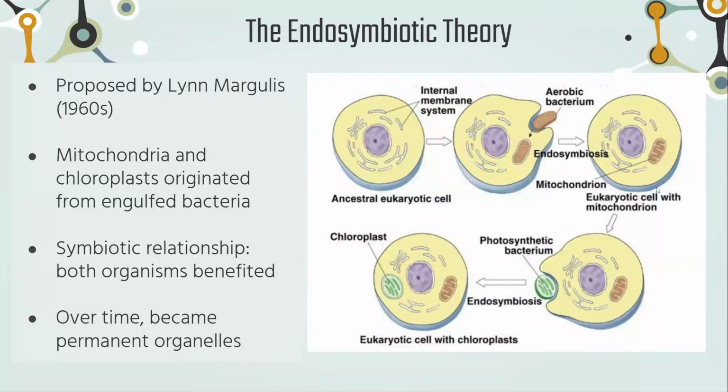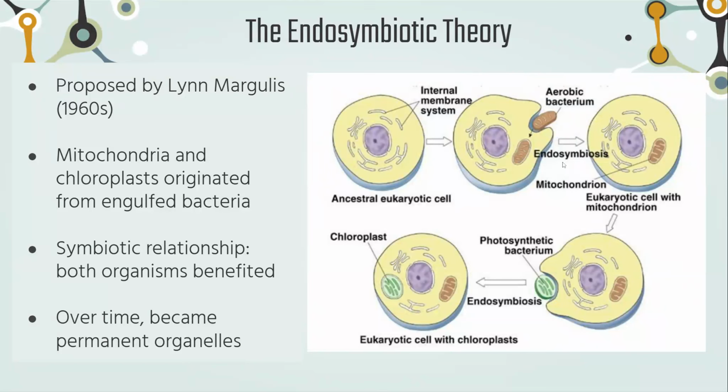So eventually, through several generations of evolution, that bacterium and the relationship they had, called a symbiotic relationship, where both organisms benefited, became part of the cell and later became known as a mitochondrion, the powerhouse of the cell today. It gave the cell lots of energy, and in return, the cell helped that bacterium survive. And that makes sense for why mitochondria today have their very own DNA and their own ribosomes.